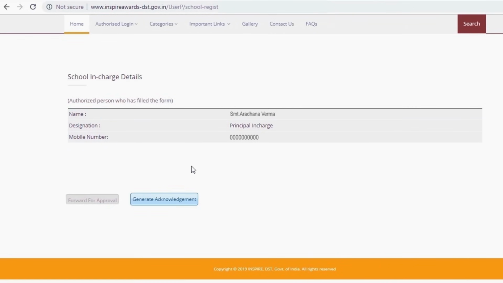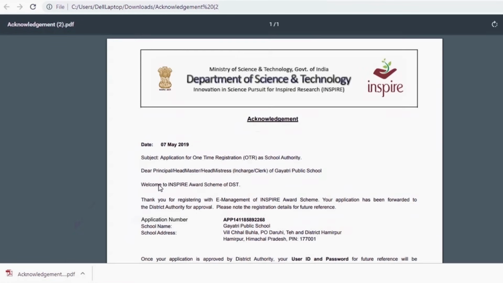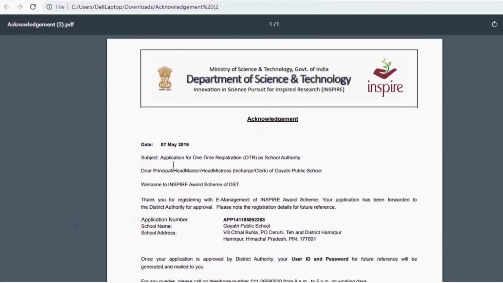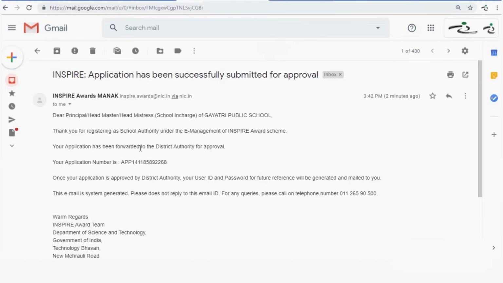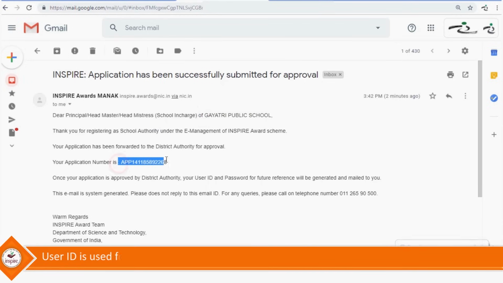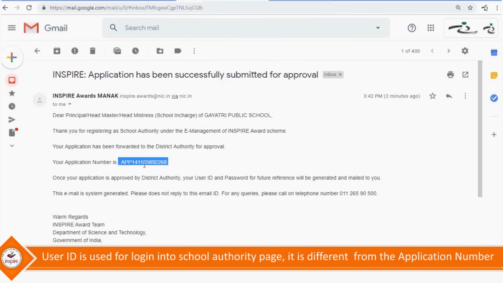For generating acknowledgement, click on Generate Acknowledgement tab. Your acknowledgement will be downloaded. You will also receive a system-generated email on your registered ID. Once your application is approved by District Authority, your user ID and password for future reference will be generated and emailed to you.